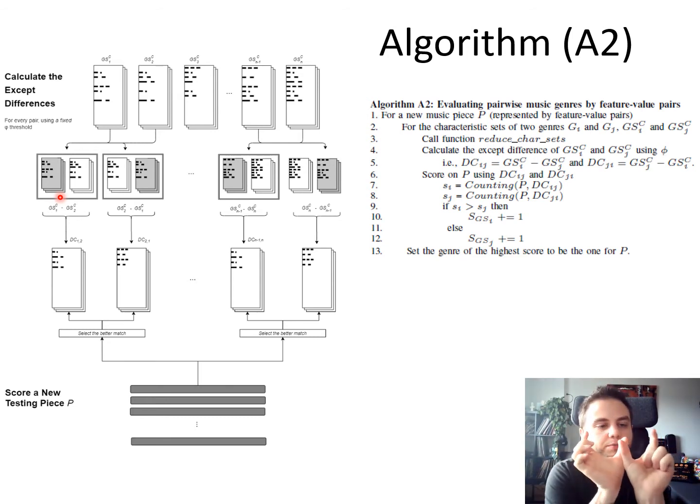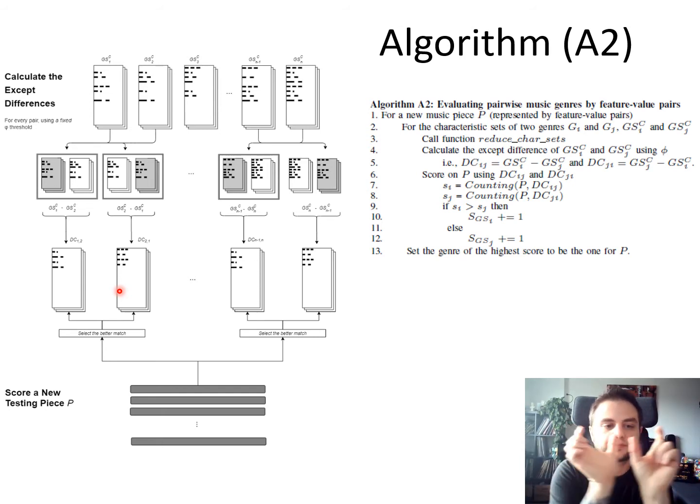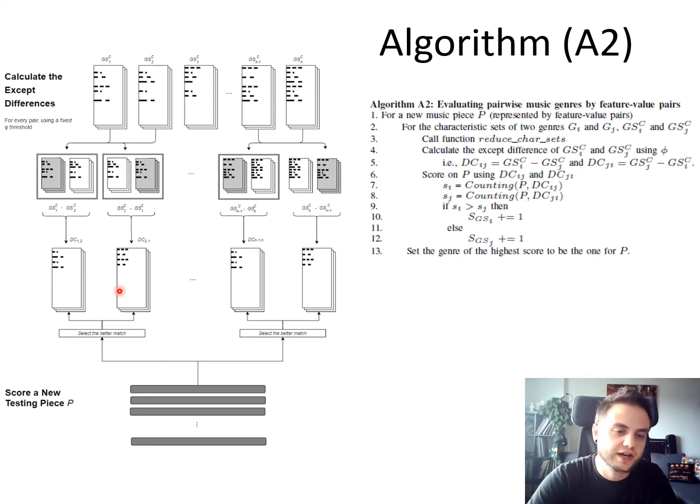If one feature value set has two features in common with the other feature value set, then we remove it from that one genre. So we go through and we do that for each pair. And we end up with these even more cleaned up characteristic lists. And previously we have seen that a more strict threshold there actually supplies a better classification accuracy.